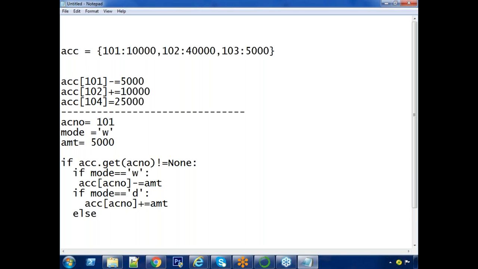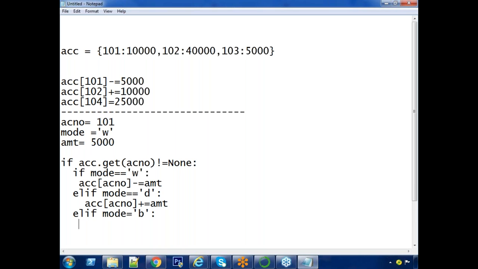Understand the point, sir? Here I am saying elif, which is else and if combination. Suppose the customer existed, he is allowed to perform only two operations, either withdraw or deposit, or else he can check the balance amount even. That's why else if, I have another option, elif mode equals to, just say B for balance.